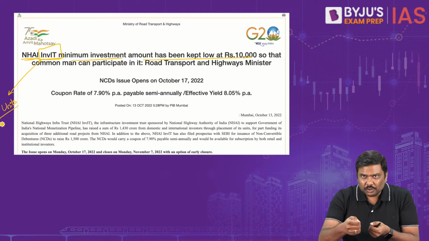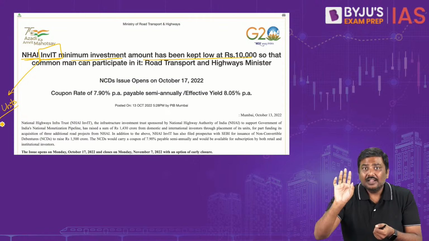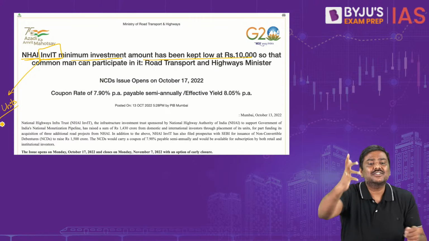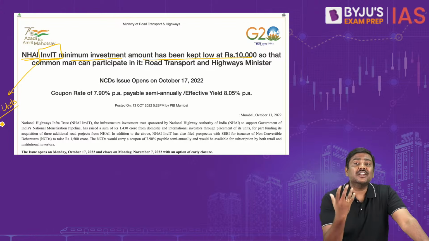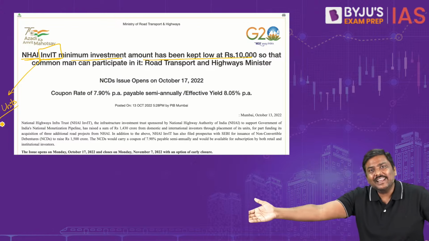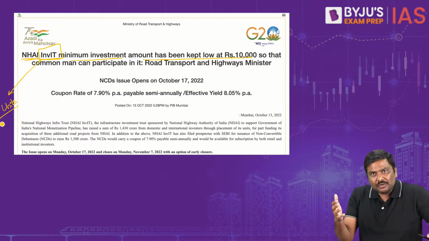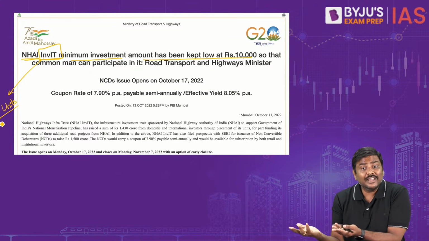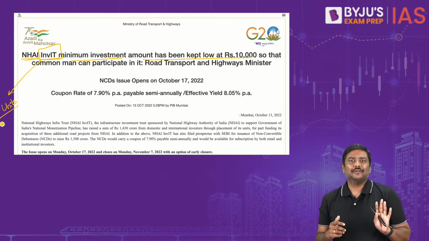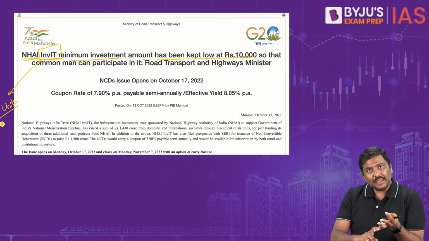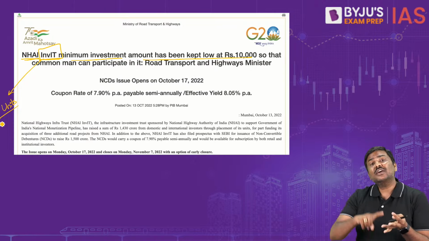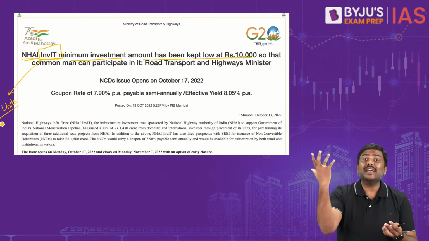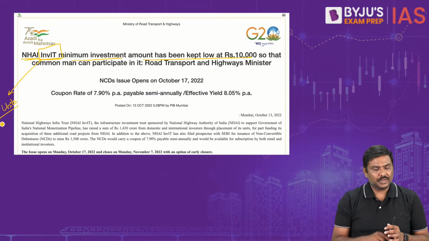You have given money to me. You own a unit. Now I will give you a certain coupon amount, a certain interest. How will I generate this money? I am maintaining national highways. And if I maintain national highways, will I not be collecting toll? I'm generating revenue, so I will give you the money. Right? So the PPP methodology can be used. Infrastructure Investment Trust can also be used to generate money, to monetize the asset. Please be very careful. Okay?